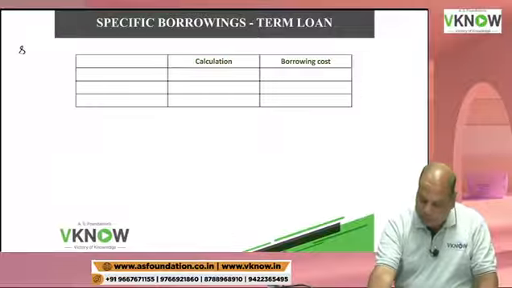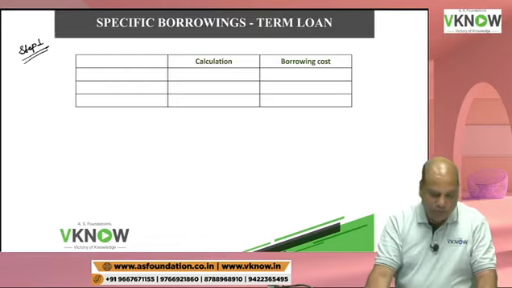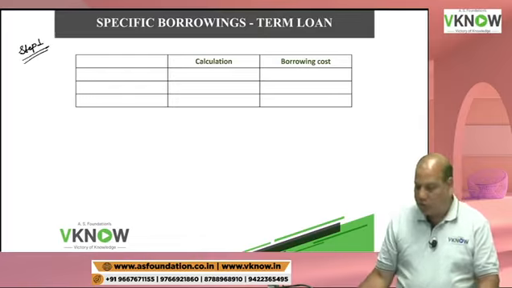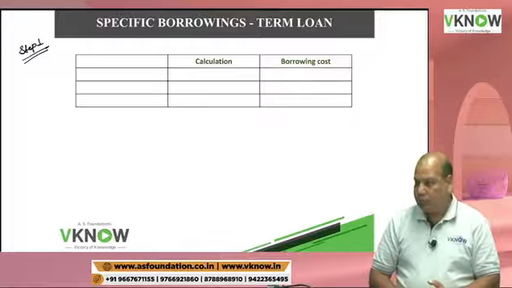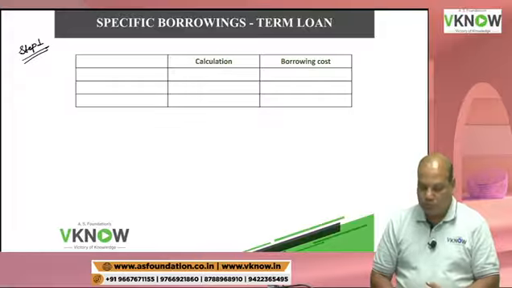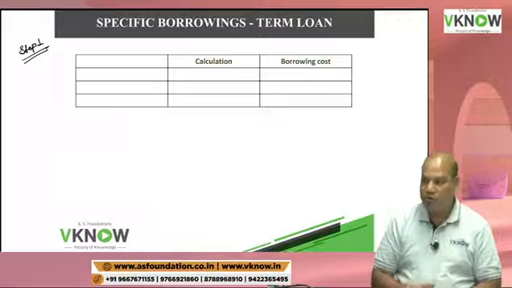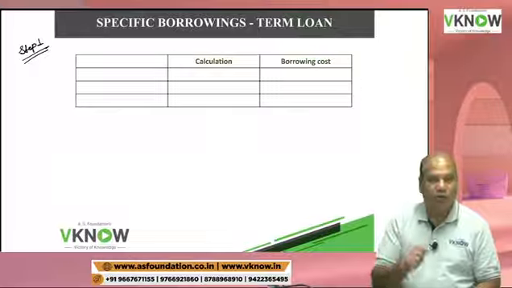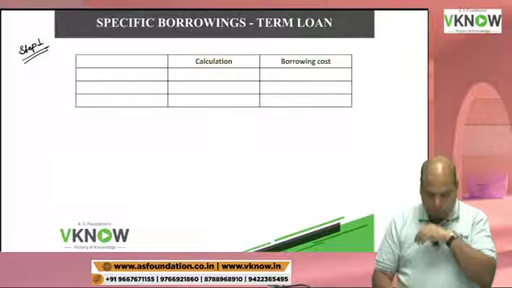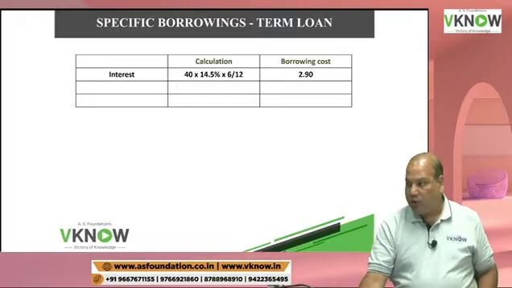So first you write down specific borrowing, term loan, step 1. Specific borrowing dash term loan. On the right hand side, two columns: calculation column and borrowing cost. You have to calculate interest also, you have to calculate incidental expense also. This time incidental expense is also there. So first write down interest.